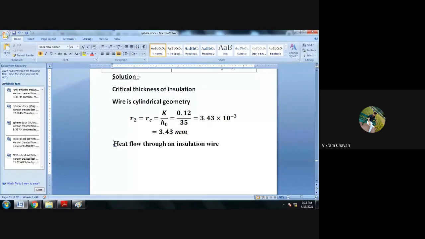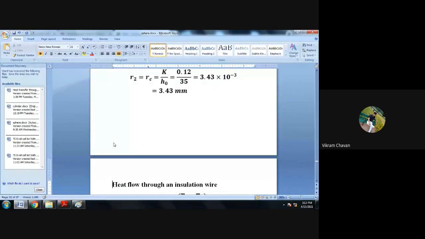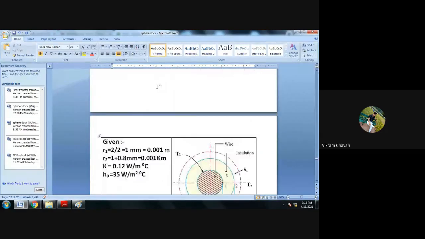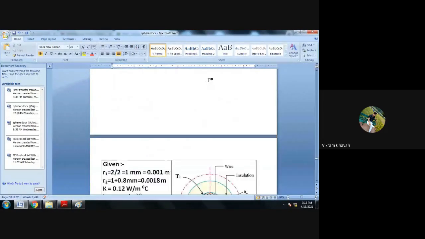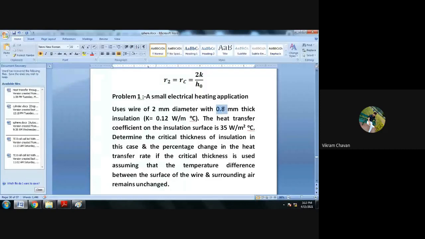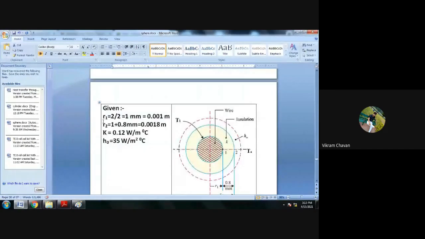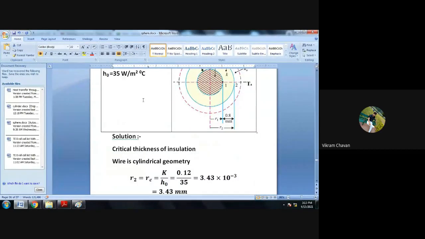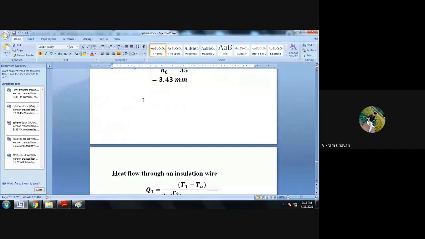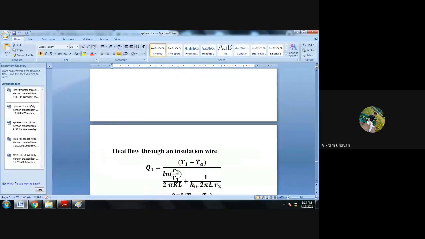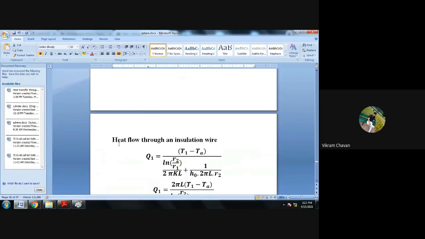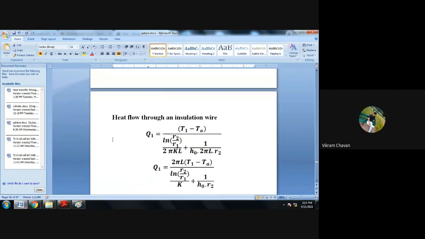Now we are going to consider whatever thickness they have provided. The same thickness we are going to consider, and we have determined that it is 0.8 mm, and R2 we are going to consider as 0.0018. By considering this thickness, we have to calculate the heat transfer. Write down the heading: heat flow through an insulation wire.